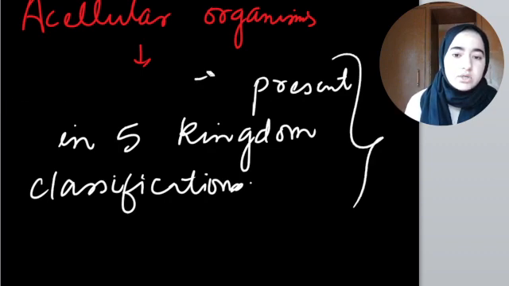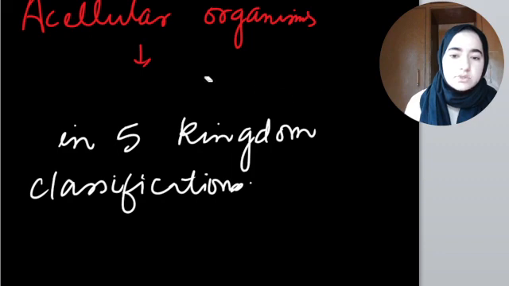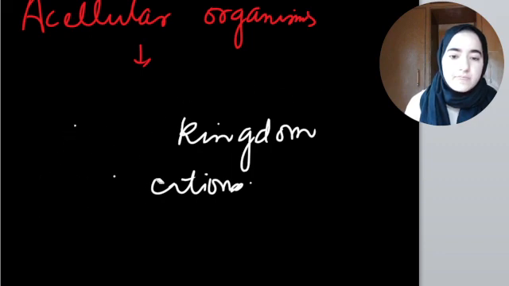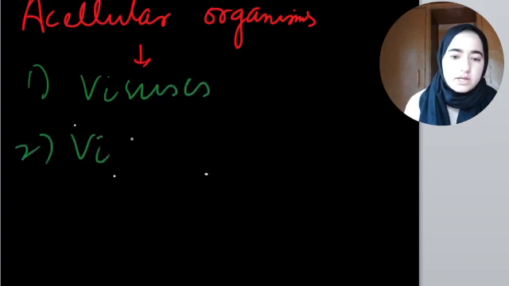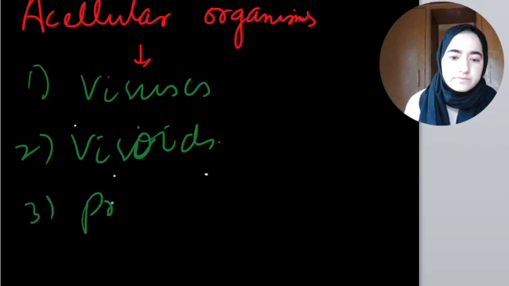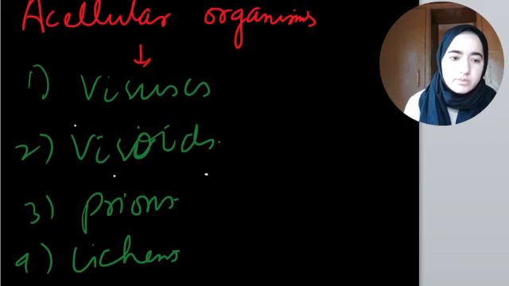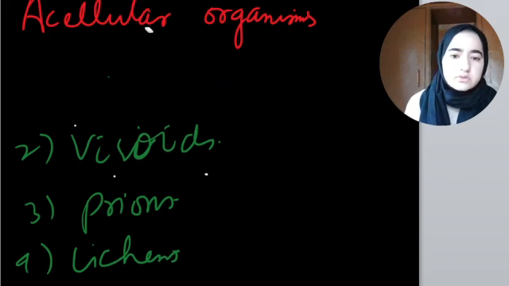Which kind of acellular organisms am I talking about? I'm talking about viruses, viroids, prions, lichens, and so on and so forth. Let's discuss them one by one. Let's discuss virus first of all.